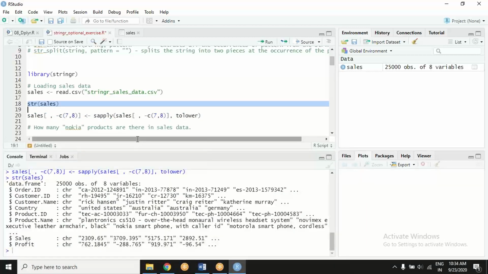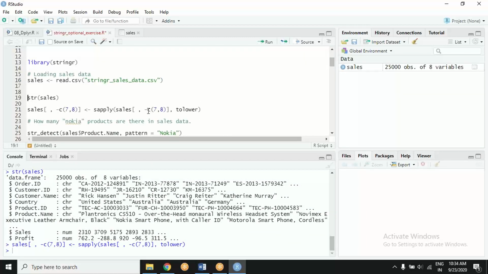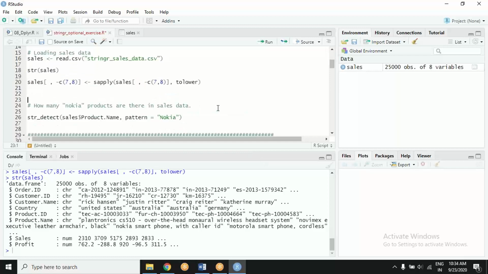Let's check the structure. Fair. So now everything is lowercase.